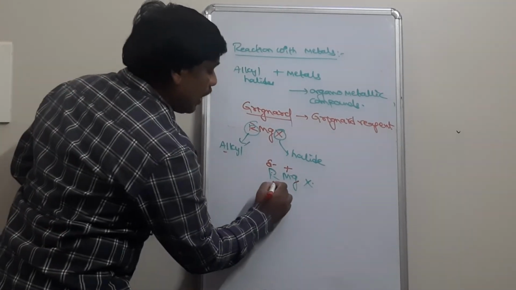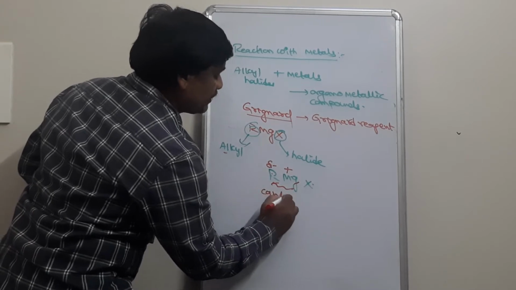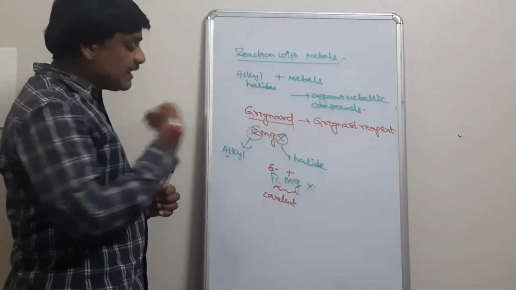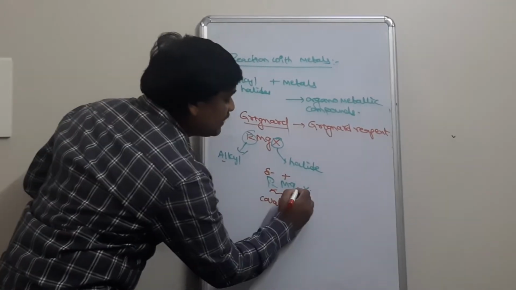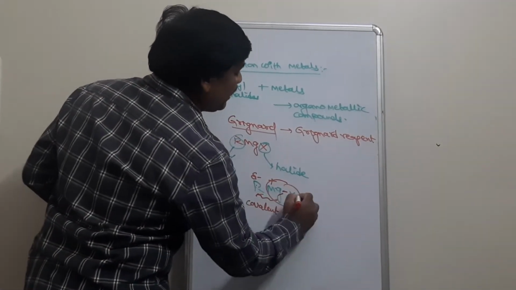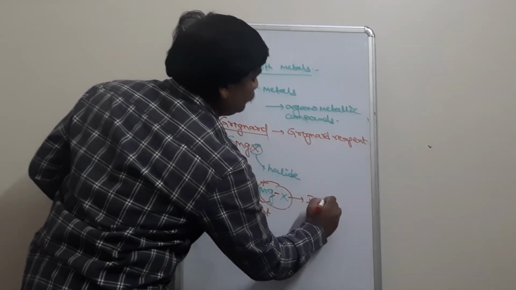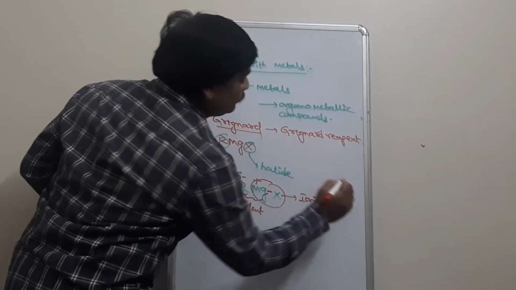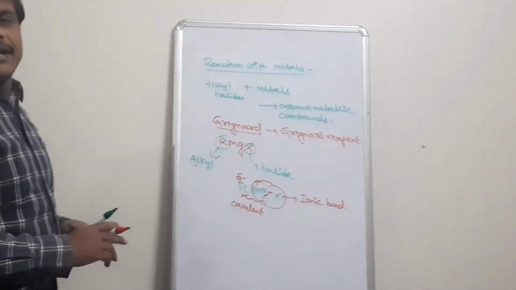So this is a covalent bond. But the bond between magnesium and halogen is completely ionic.